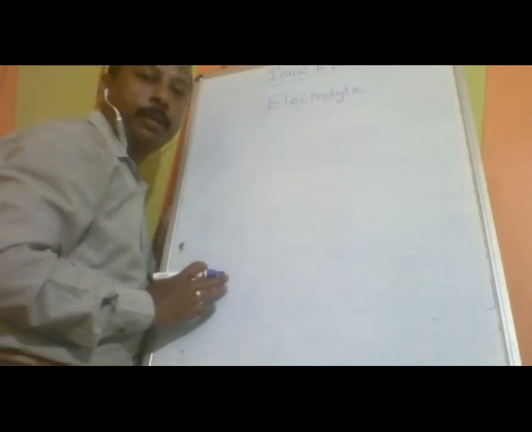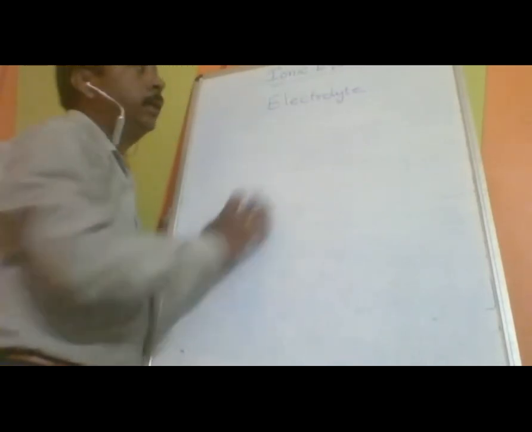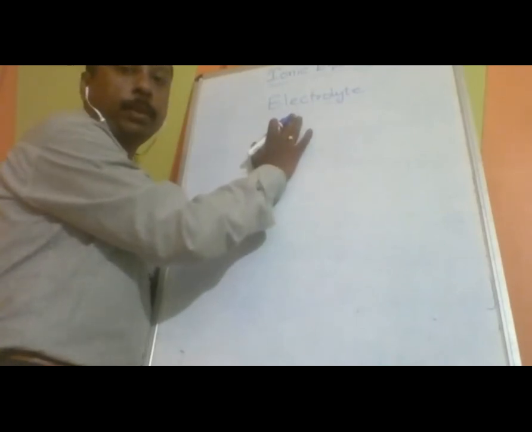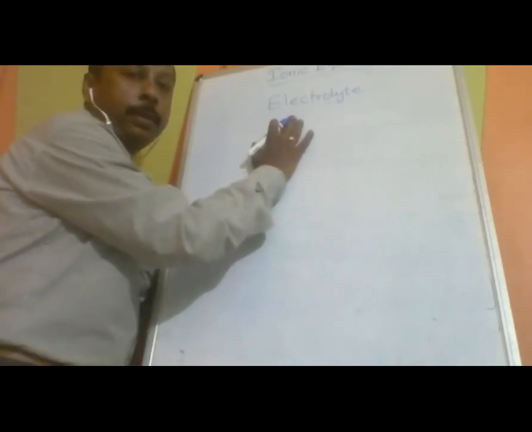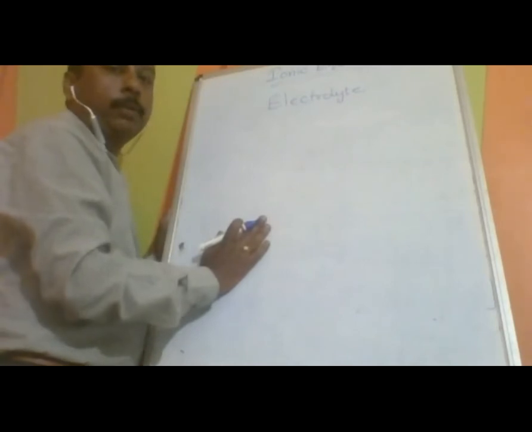So first, let us know what is an electrolyte.